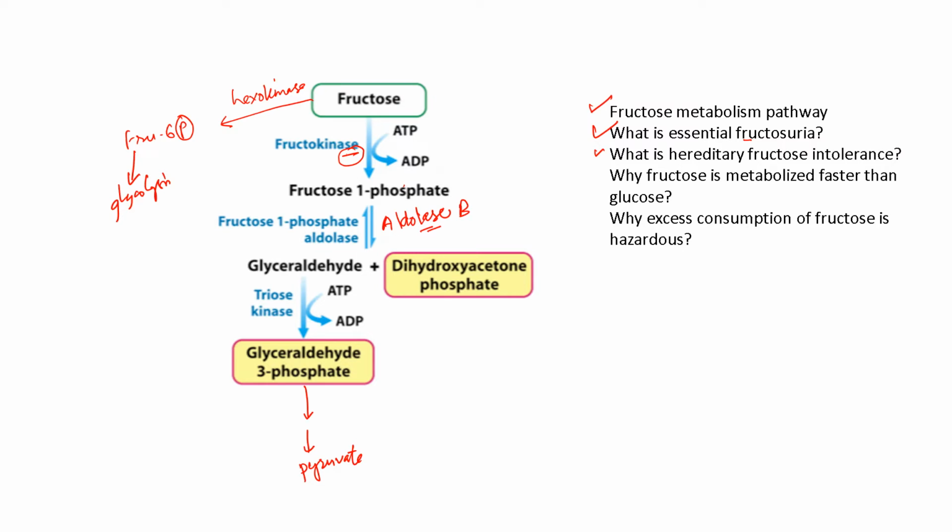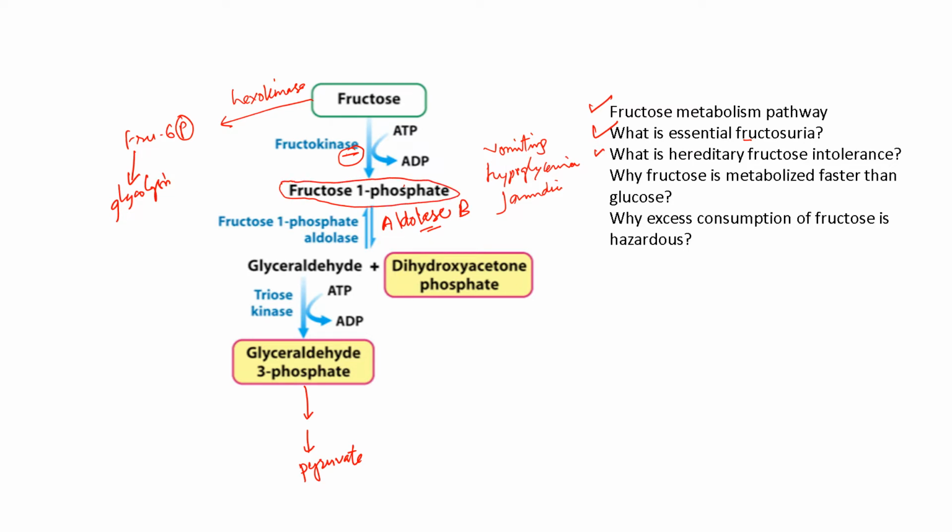It is characterized by hypoglycemia, jaundice and vomiting. When aldolase B is absent, there is accumulation of fructose 1-phosphate.